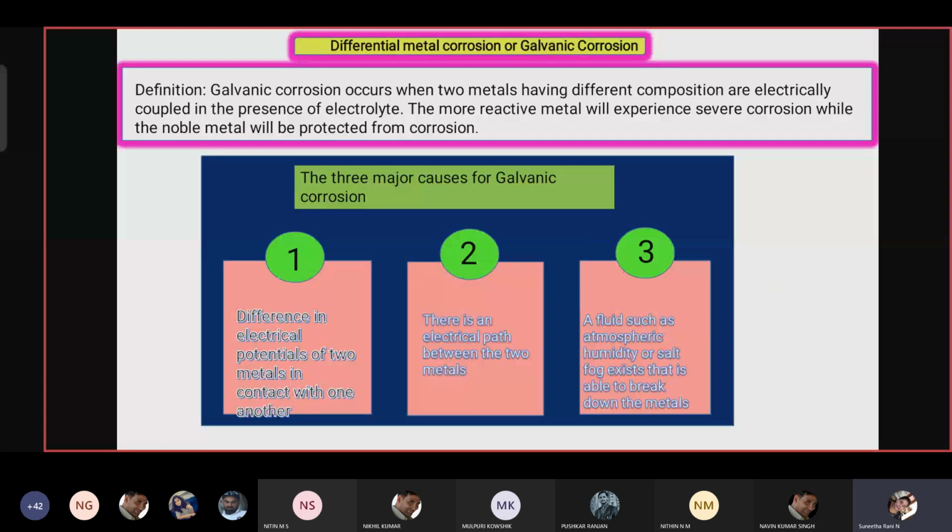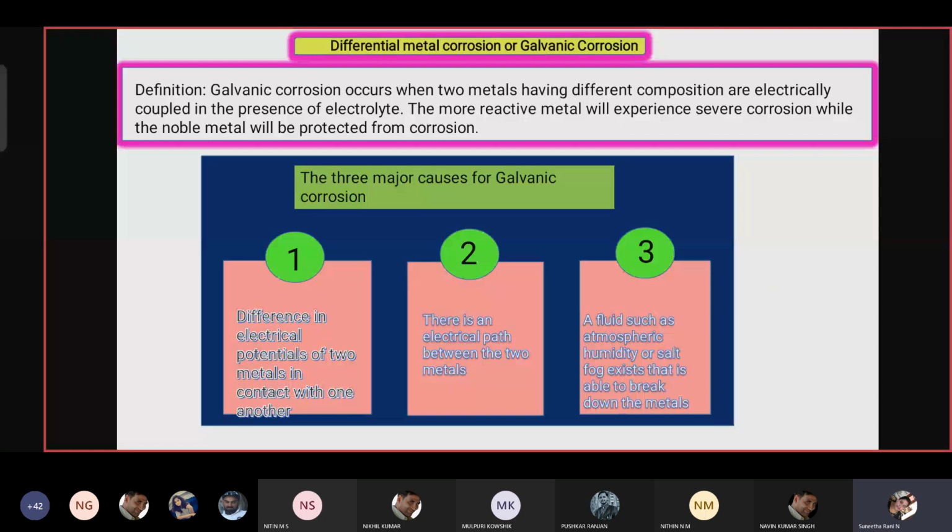So this differential metal corrosion occurs. Metal with a low electrode potential acts as an anode. Metal with a high electrode potential acts as a cathode. So when iron and copper are in contact, these are the two different metals. To identify which one is anode and which is cathode, the metal which has low electrode potential acts as anode.